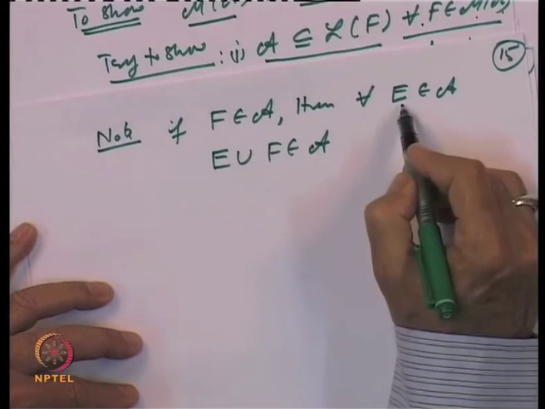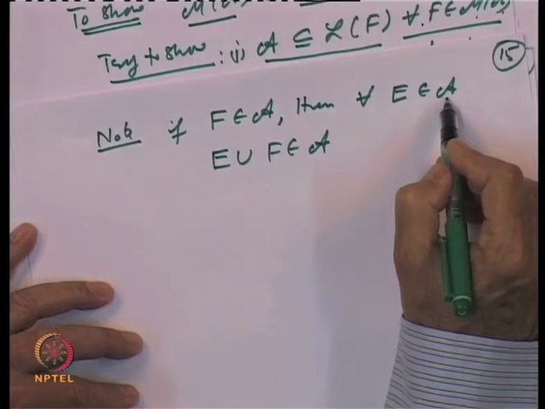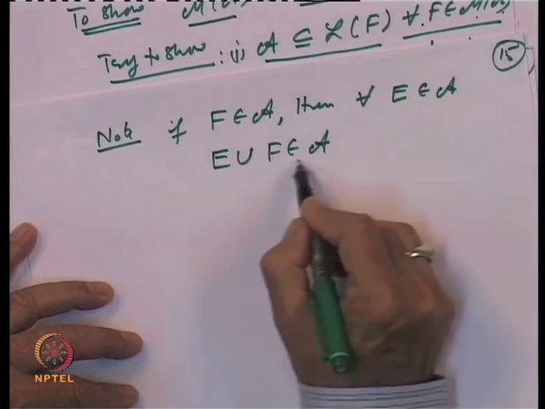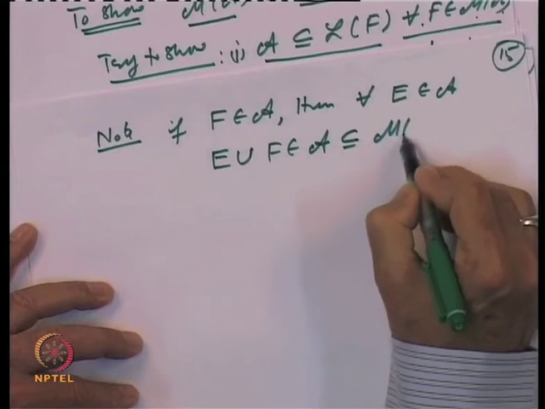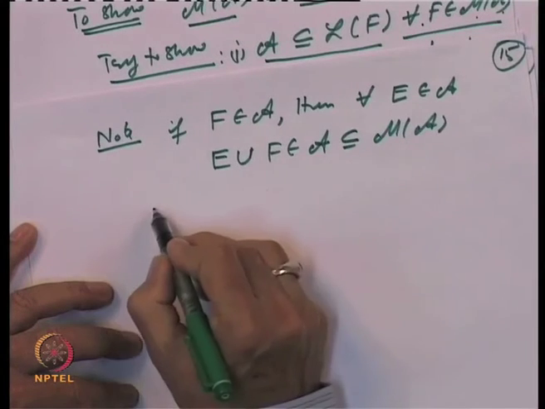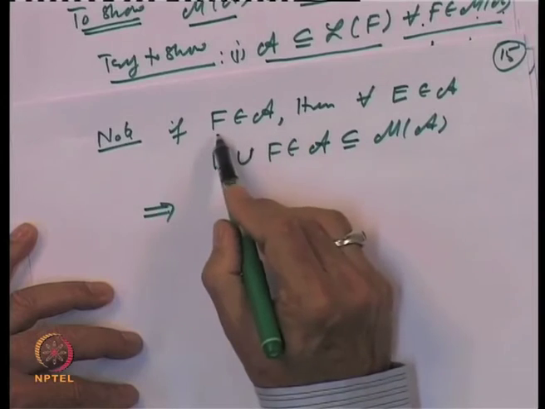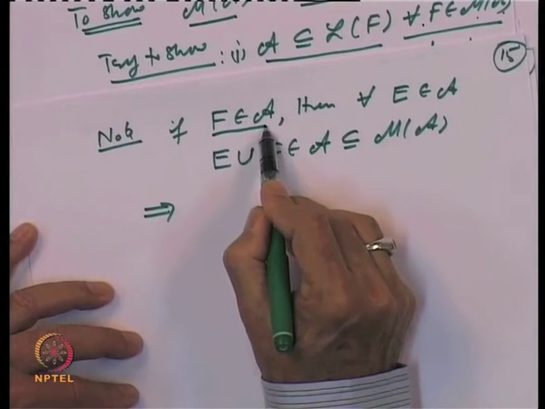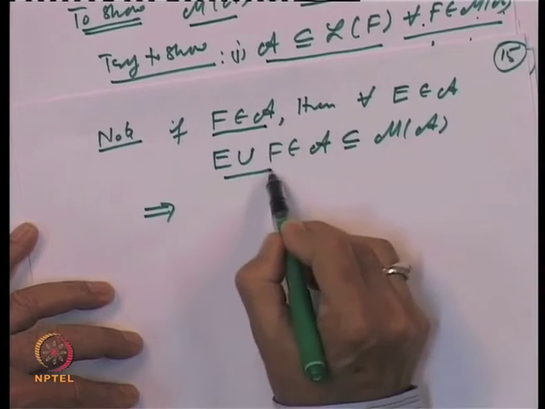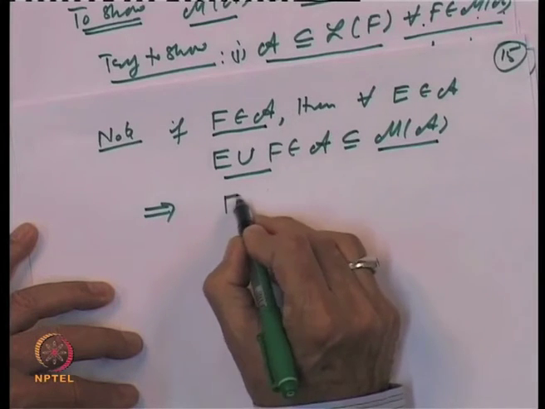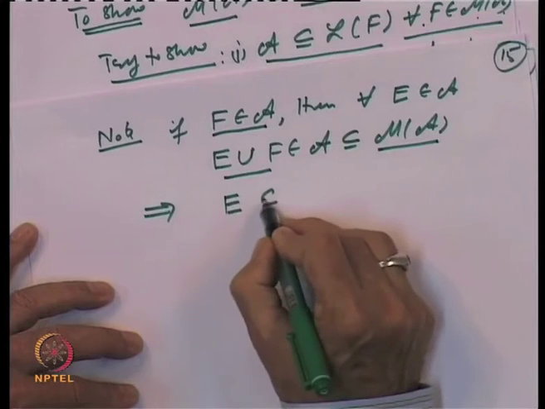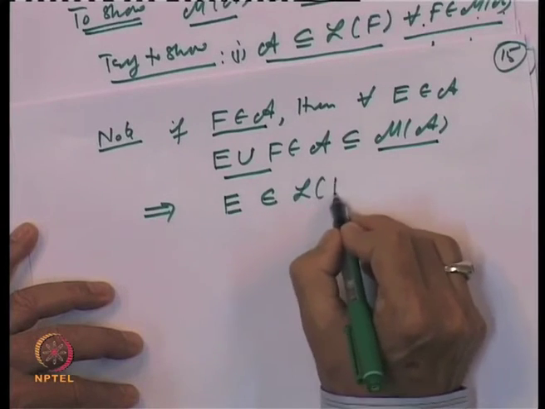If E and F are two sets in an algebra, the union belongs to the algebra, and that is included in M of A. So, this means for every F in A, E union F belongs to M of A. That means the set E belongs to the collection L of F.